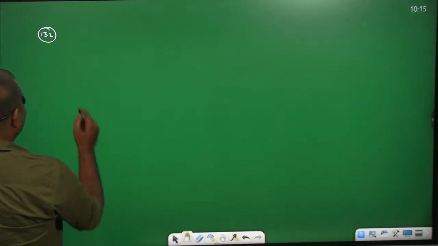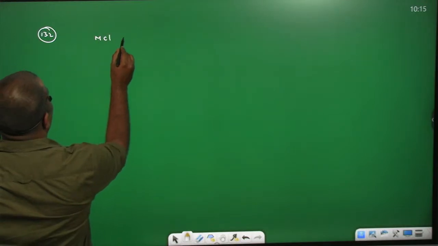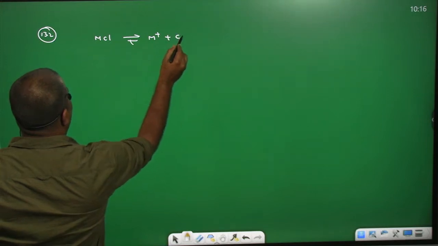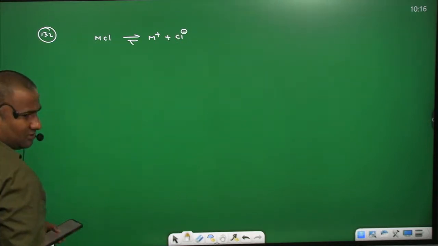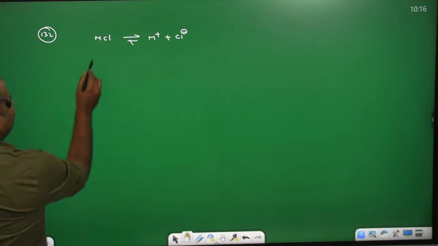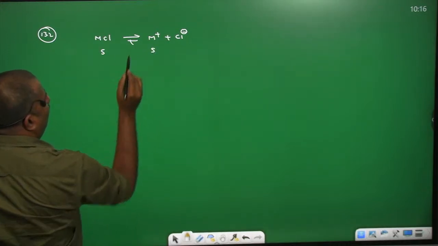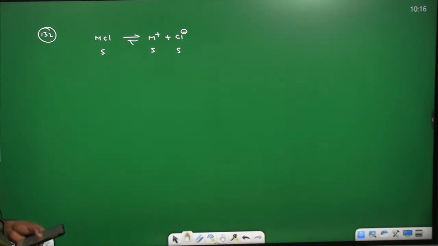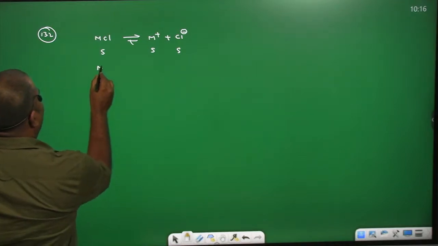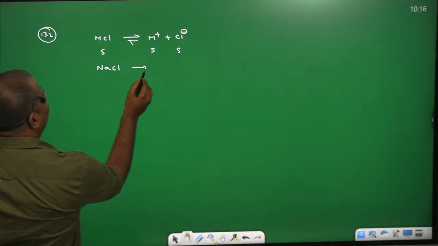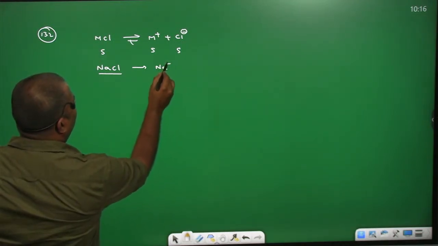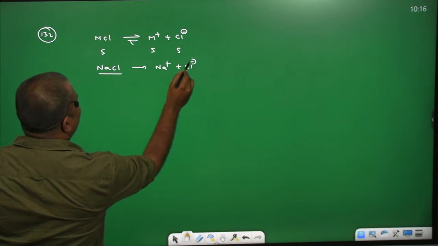Now you can see, guys, MCl is a sparingly soluble substance, which can ionize into M plus and Cl minus. If S amount is soluble, the solubility of M plus is S and Cl minus is also S. But it is taken in 0.1 molar NaCl aqueous solution, which is a soluble substance that ionizes completely into Na plus and Cl minus.